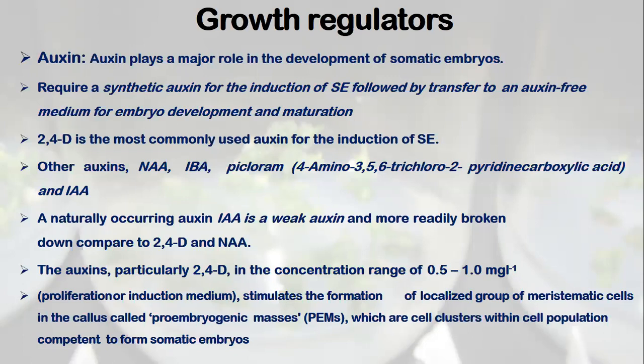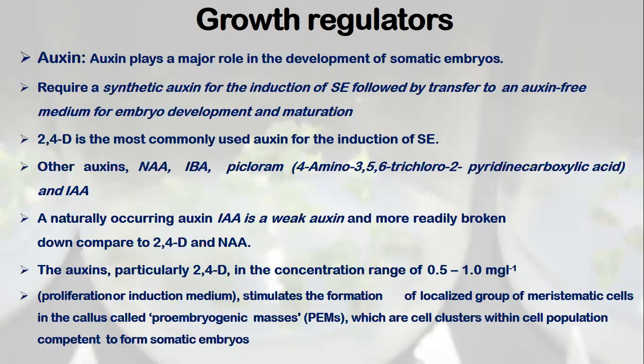Somatic embryogenesis requires synthetic auxin for induction. Wherever we need to induce the cells for somatic embryogenesis, we require the exposure of cells to the auxins to achieve the process of induction. So for the induction, auxins are very, very important. And then once the induction has taken place, we may not require auxins further for the development and maturation. There we may be requiring cytokinins.